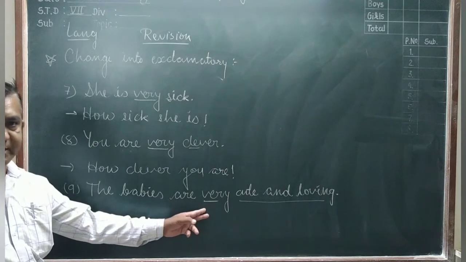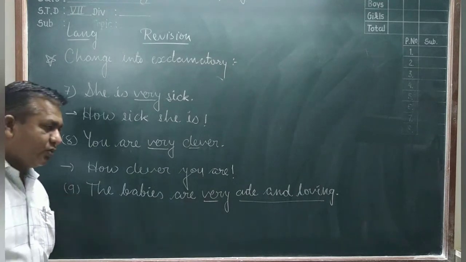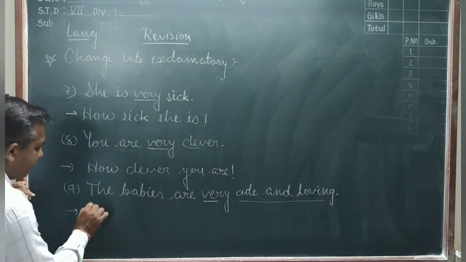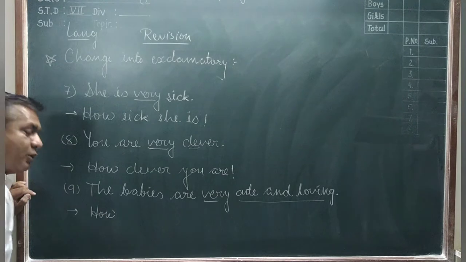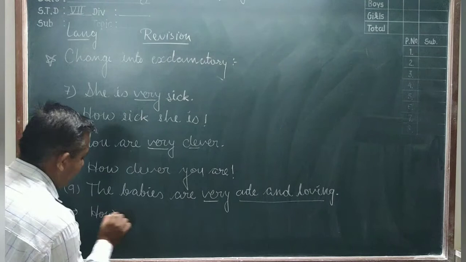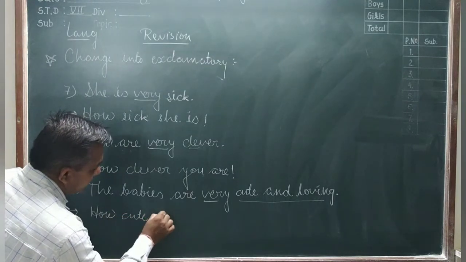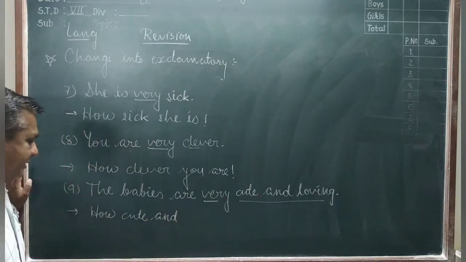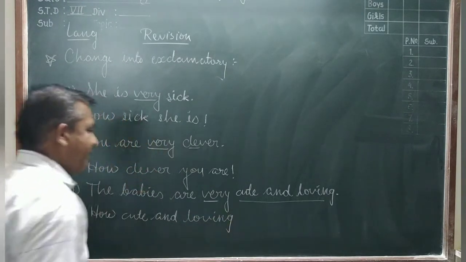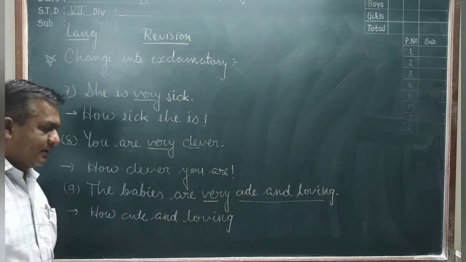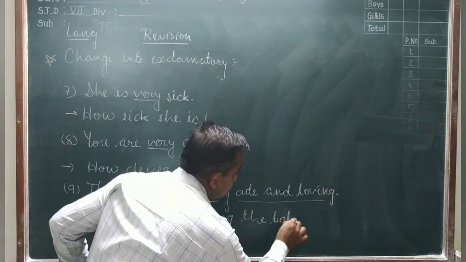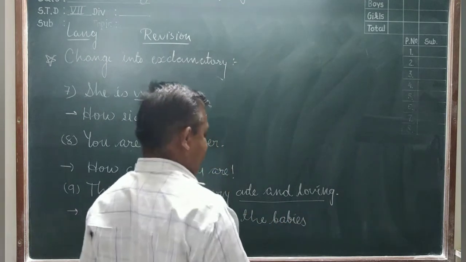The sentence, first you understand the sentence starts with how. So you write here. And the sentence is also plural. You make the plural sentence and with the plural: How cute and loving the babies are.